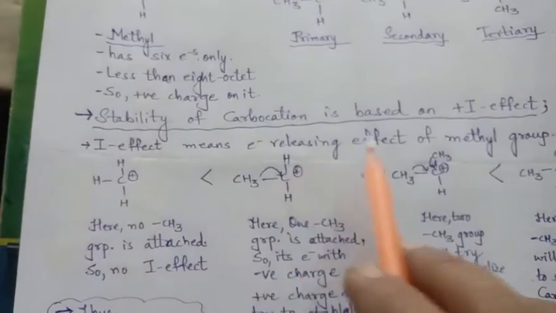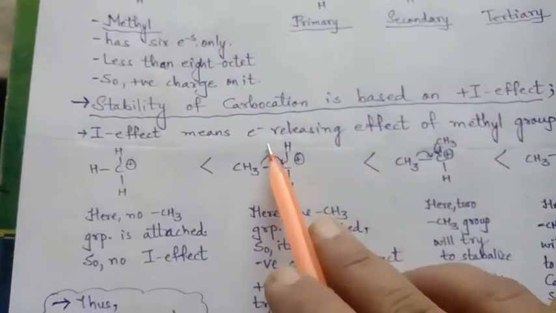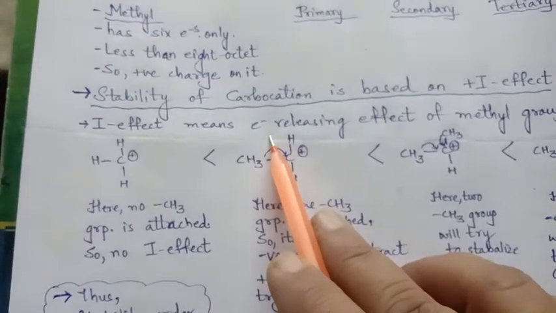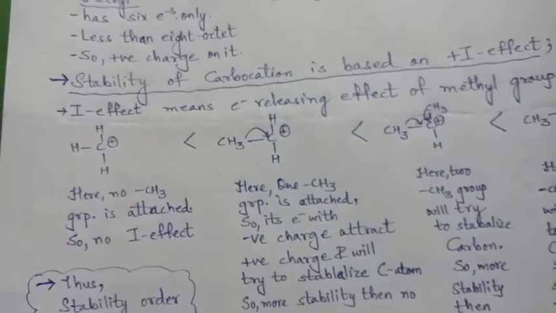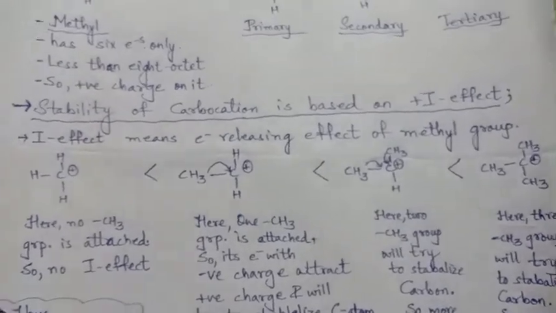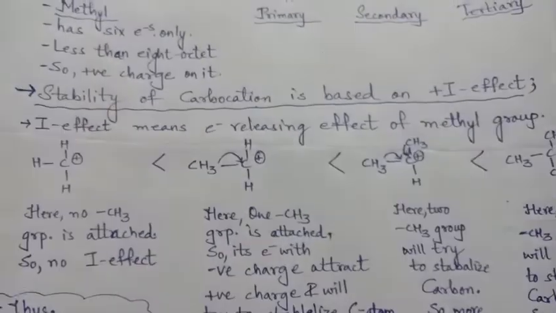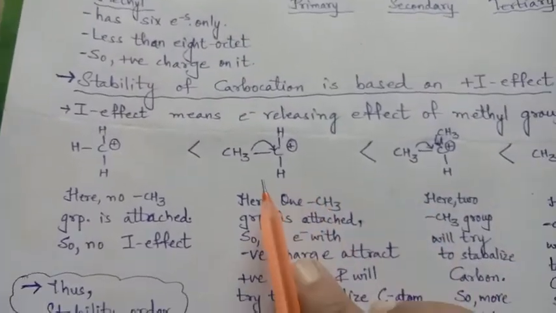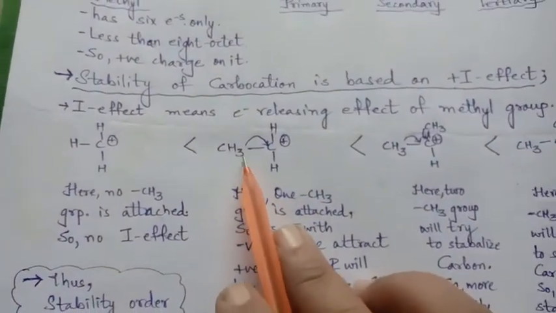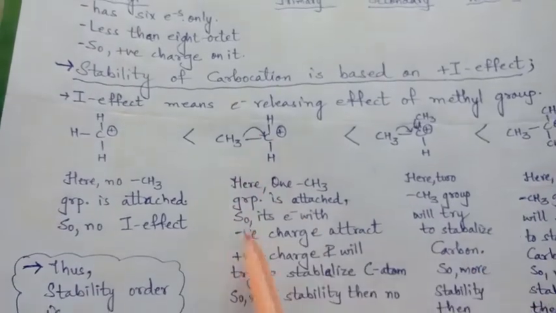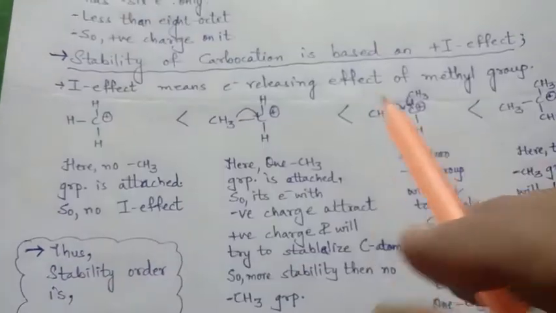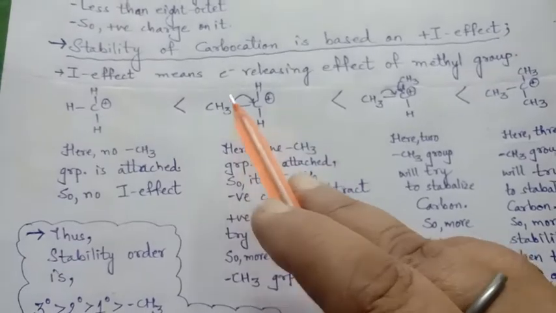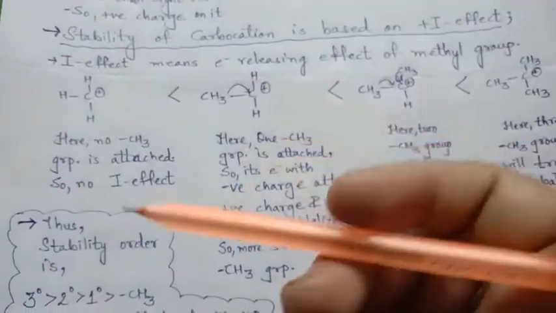When the methyl group releases electrons, the effect experienced is called plus I effect, and the stability is based on it. Whatever number of electrons are released by the methyl groups, the stability is considered accordingly. We also know that the more methyl groups, the more the stability. So here also it will happen.